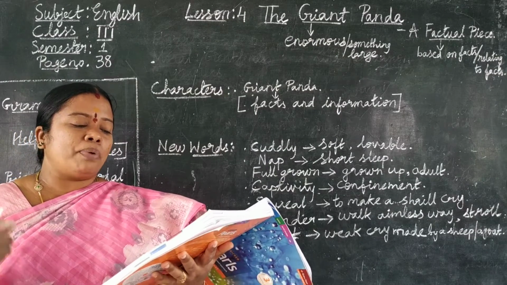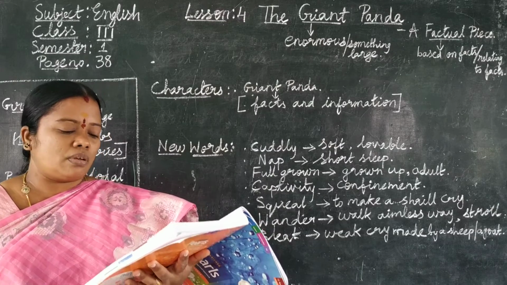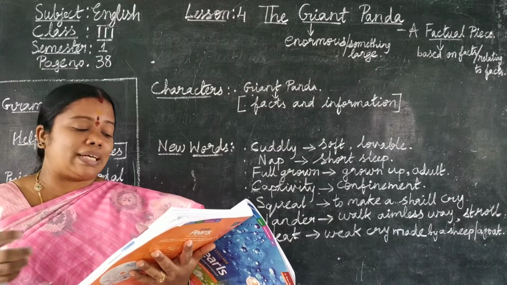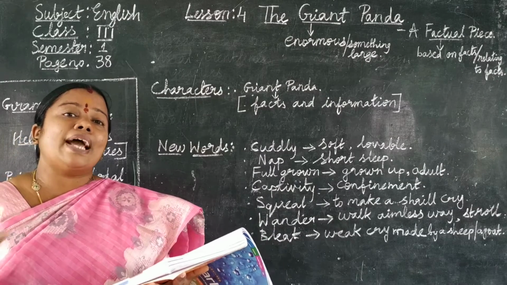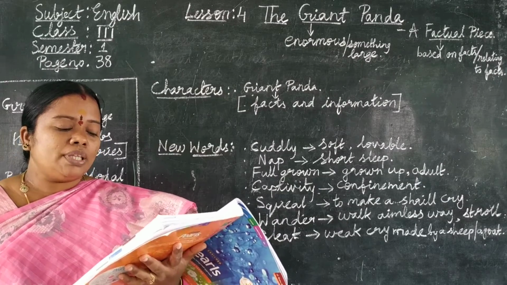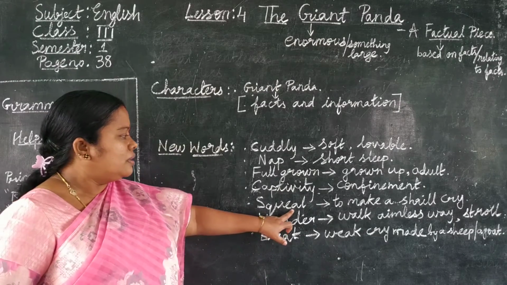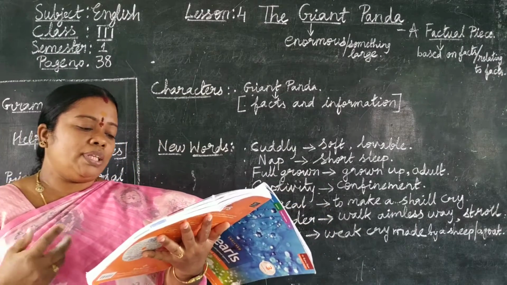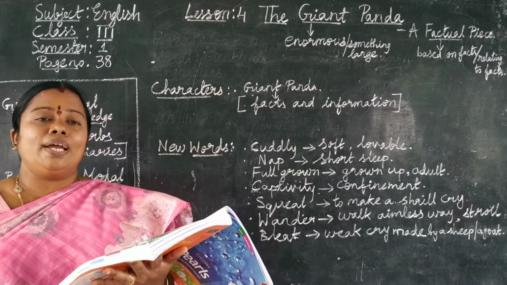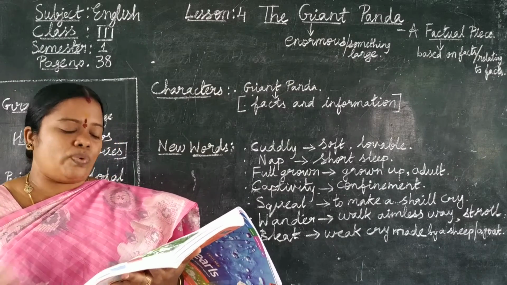Okay. And pandas mostly keep silent. They rarely make sounds. They bark to scare away an enemy. So they bark to scare away the enemy. When they are in pain, they squeal. What do you mean by squeal? To make a shrill sound. Okay. When they are in pain, they squeal. Okay. See the last question, children.